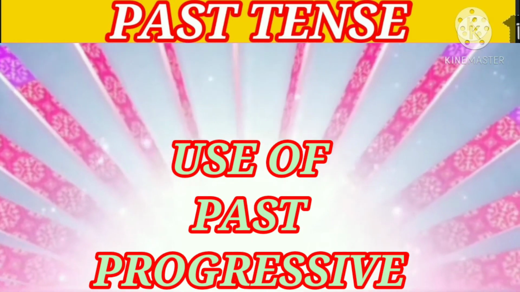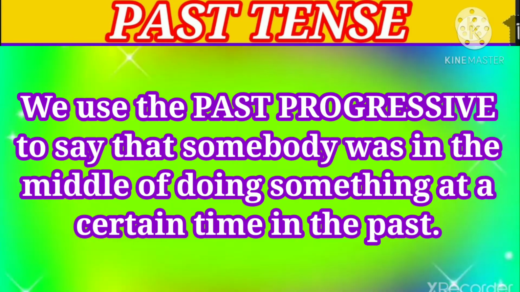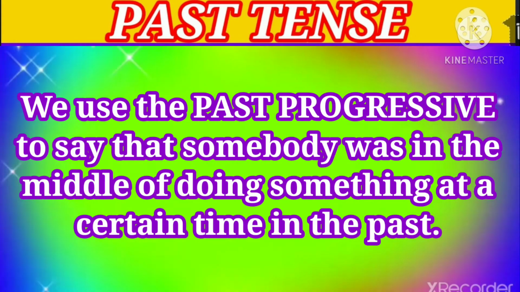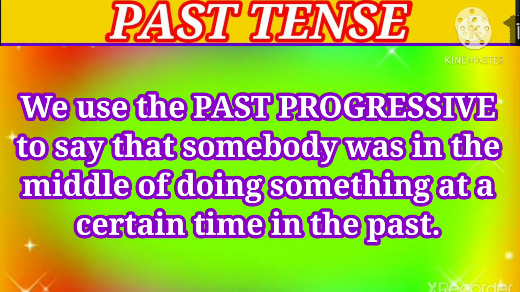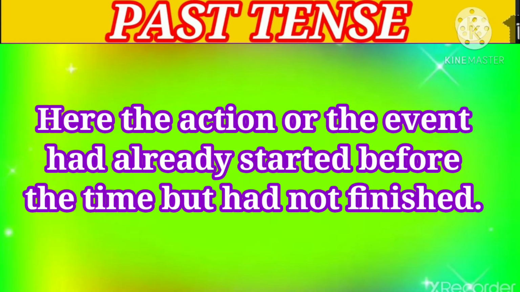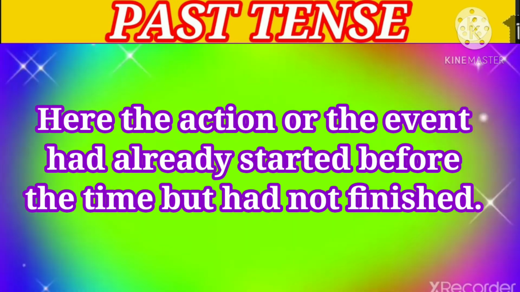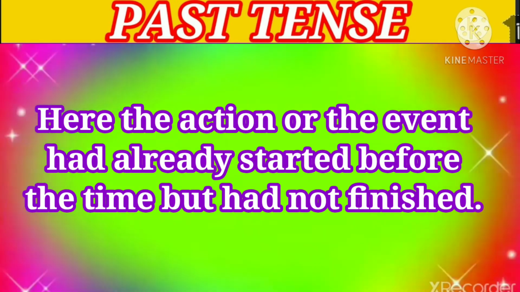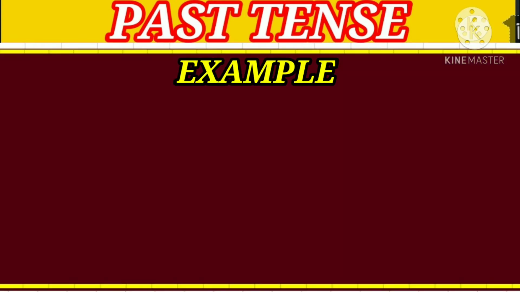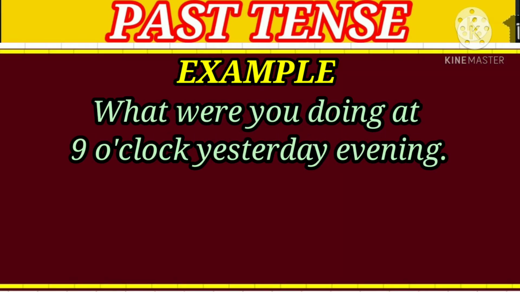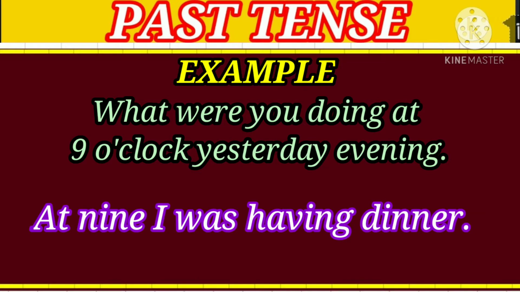Now let's discuss the use of past progressive. We use the past progressive to say that somebody was in the middle of doing something at a certain time in the past. Here the action or event had already started before that time but had not finished. For example, what were you doing at 9 o'clock yesterday evening? At 9, I was having dinner.